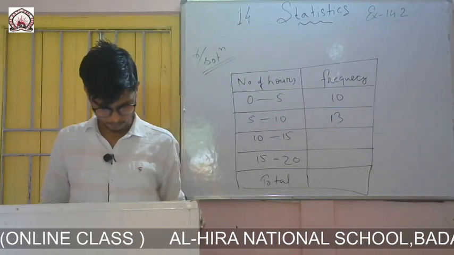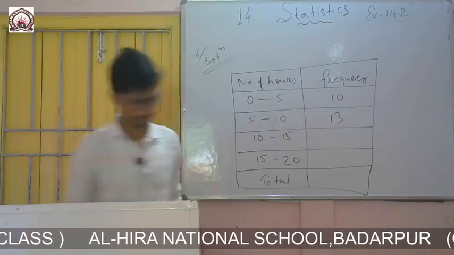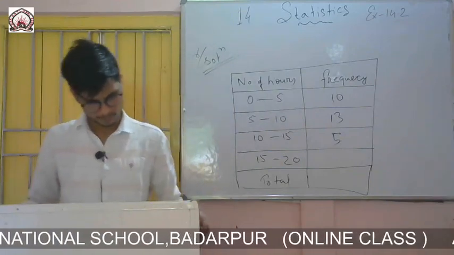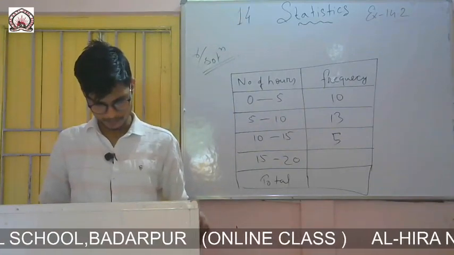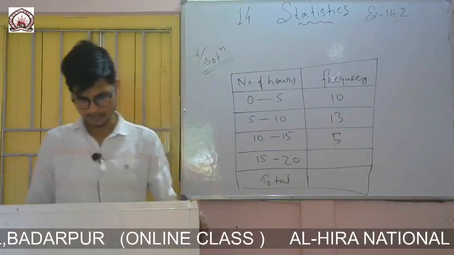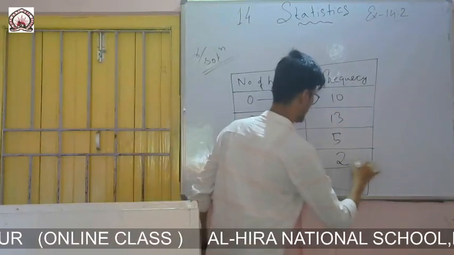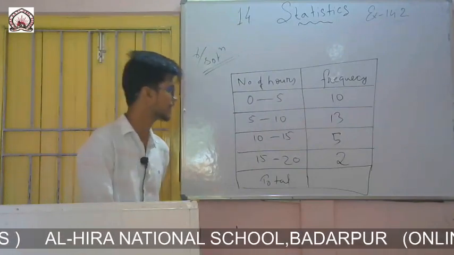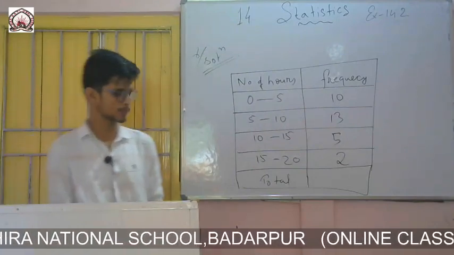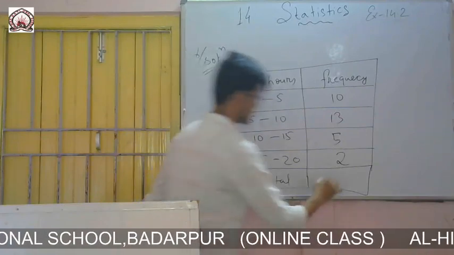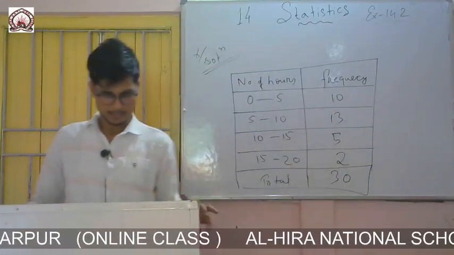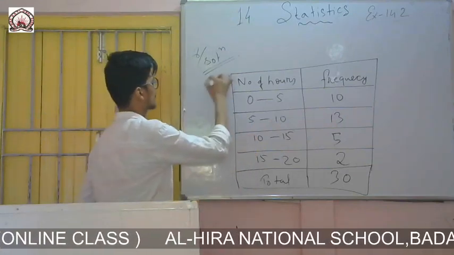10 to 15, 1, 2, 3, 4, 5. 15 to 20, only 2, 15 and 17. So 10, 13, 5 and 2 for 0 to 5, 5 to 10, 10 to 15, 15 to 20. So total it is 30. Total 30.